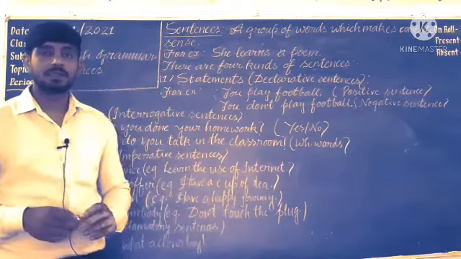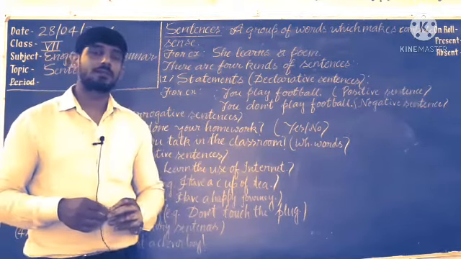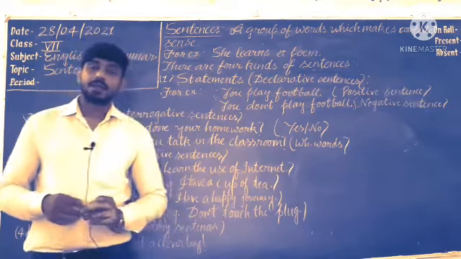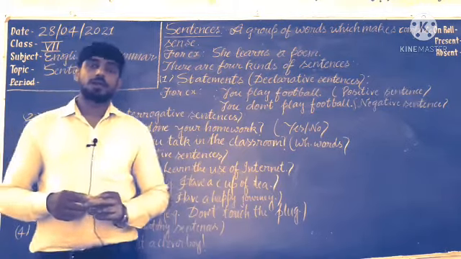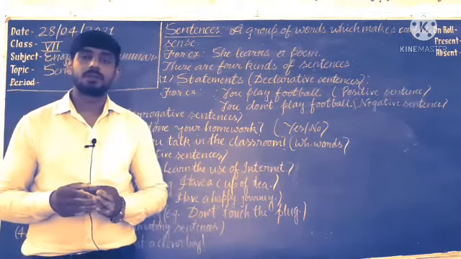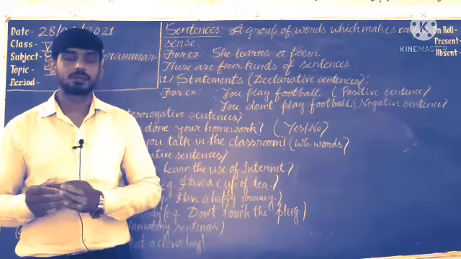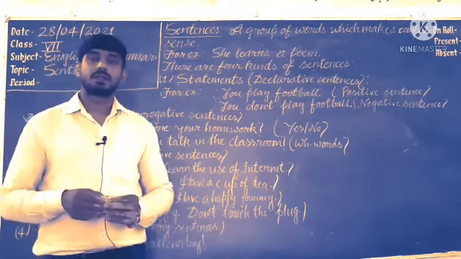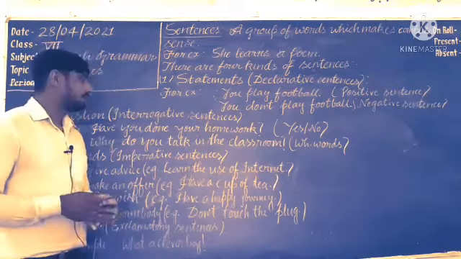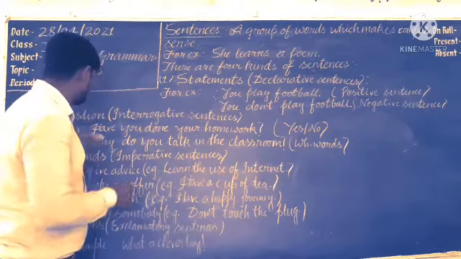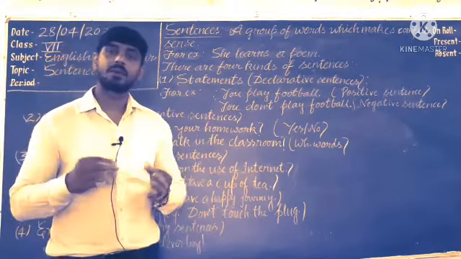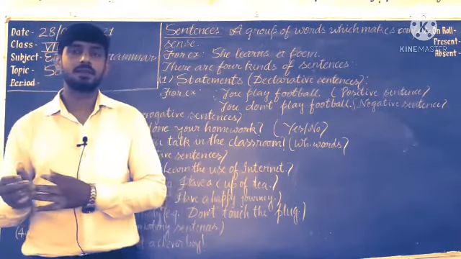Yes-no type means the sentence which starts with a helping verb, that is, is, am, are, was, were, has, have, had, and all the modal verbs: will, would, shall, should, may, might, could, can, must. So the sentences which start with a helping verb or modal verb.